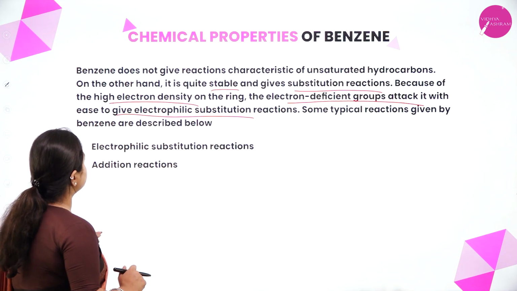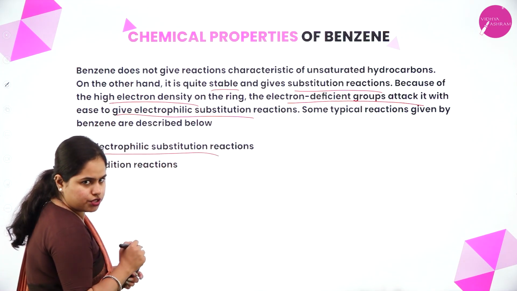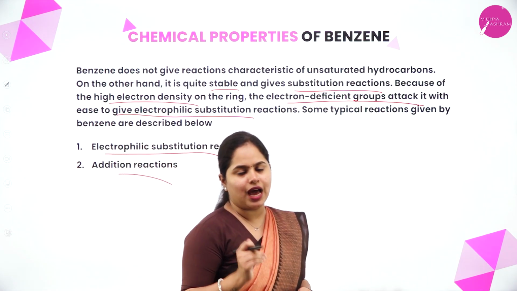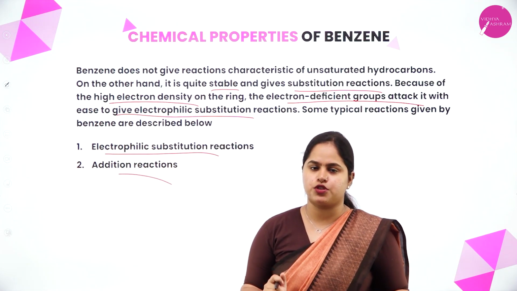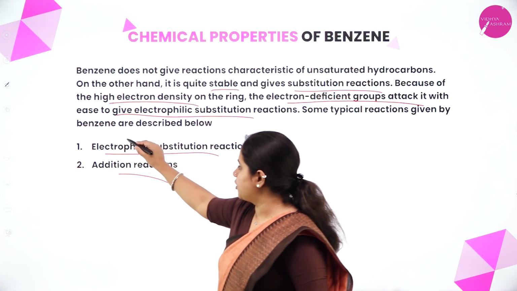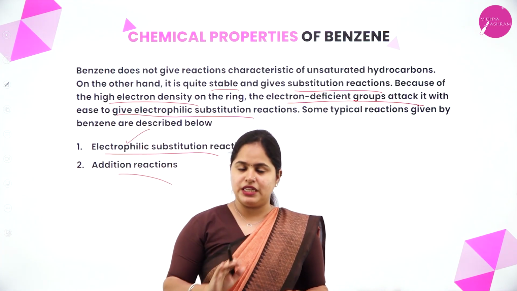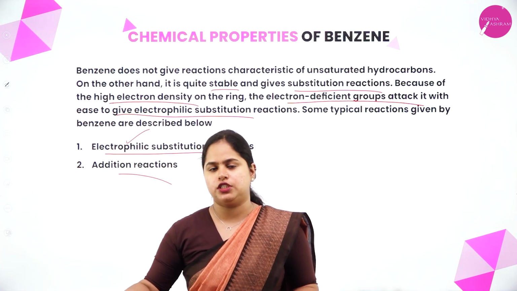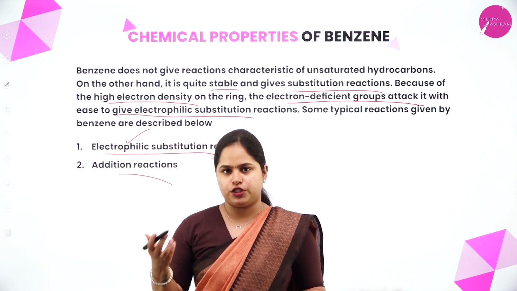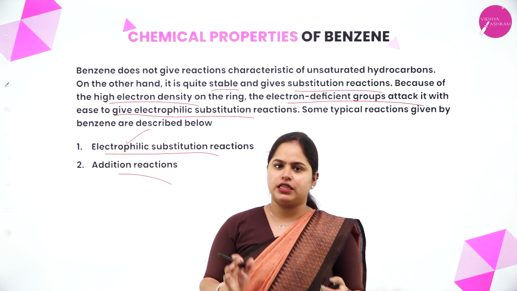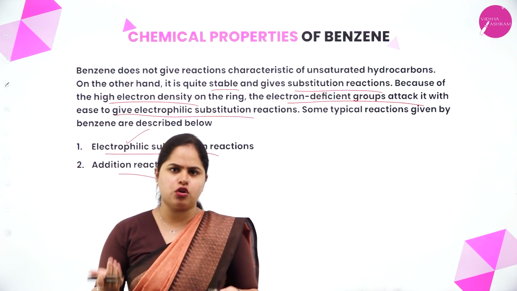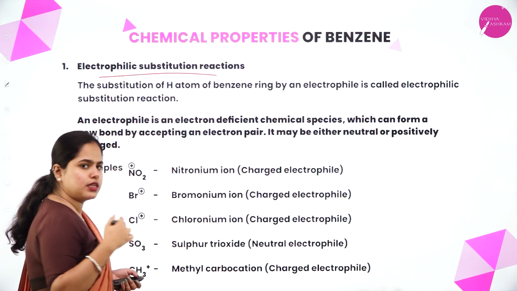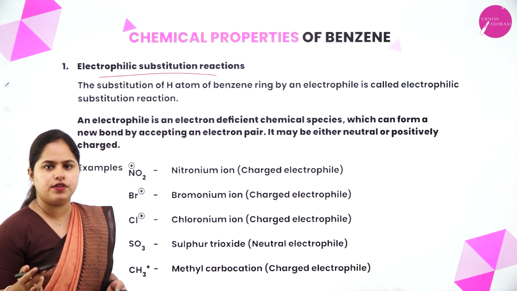Some typical reactions given by benzene are electrophilic substitution reactions as well as addition reactions, okay? It gives addition reactions as well, but it prefers electrophilic substitution reaction. Why exactly electrophilic substitution? Because your benzene ring is electron rich, and electrophilic means those who are electron deficient, those groups which have attraction towards negative charge. So they must be positive charge or neutral, right? So let's see. First, we are going to start with electrophilic substitution reactions. Then later we'll start with the additions.